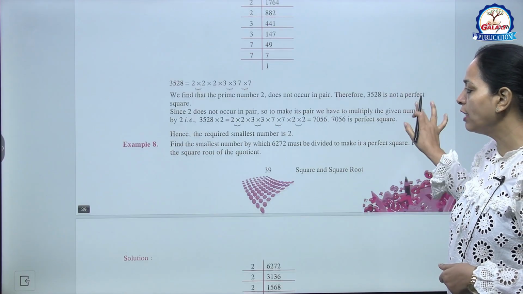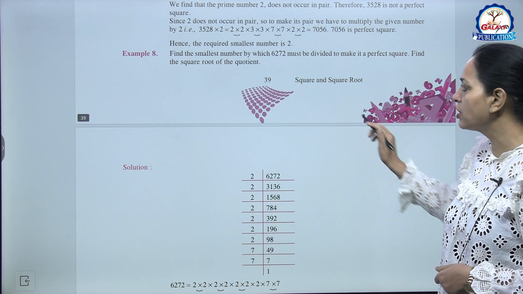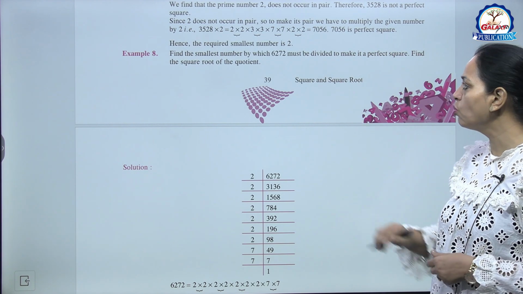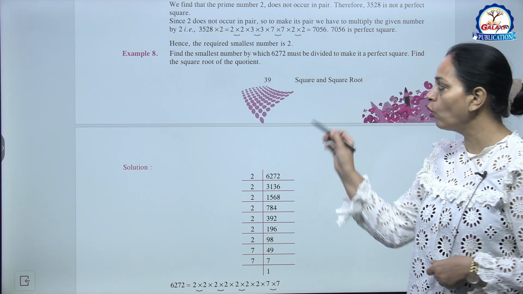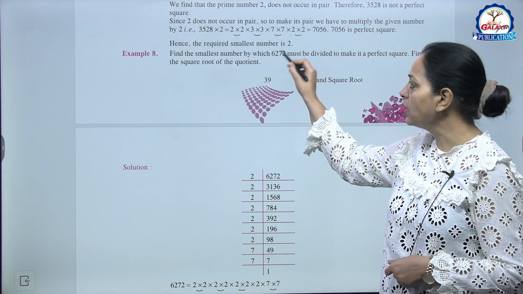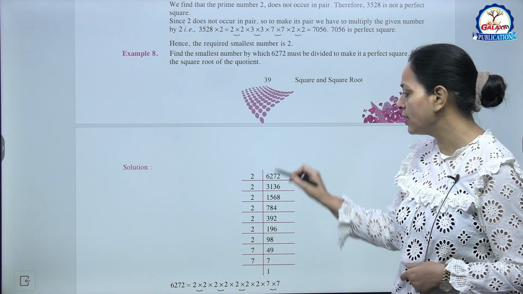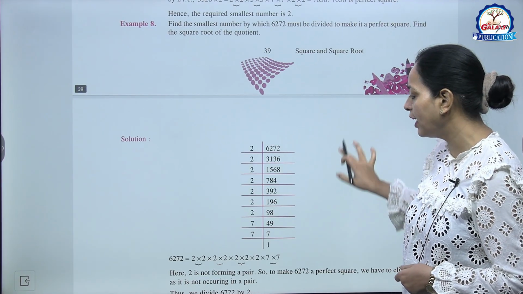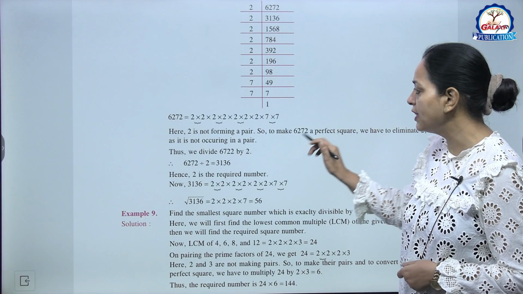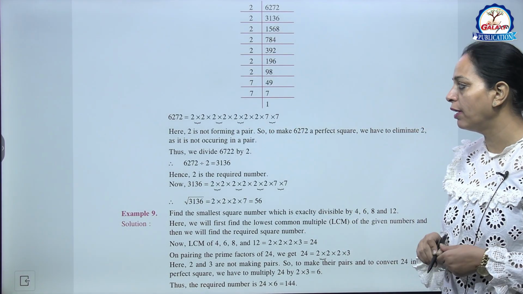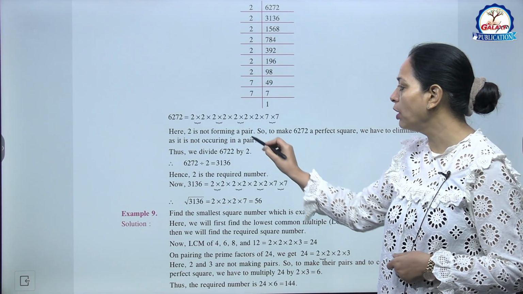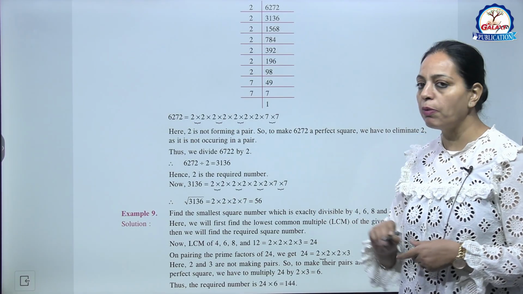Now example 8, find the smallest number by which 6272 must be divided to make it a perfect square. Find the square root of the quotient. Now this number is not a perfect square, इसके हम prime factors find करेंगे. So what we are seeing is that this 2 is not occurring in pair. So here 2 is not forming a pair, so this is not a perfect square.